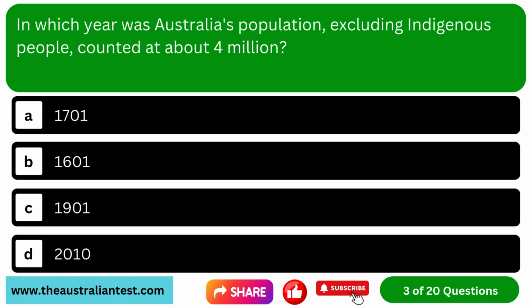Question 3. In which year was Australia's population, excluding Indigenous people, counted at about 4 million? Option A. 1701. Option B. 1601. Option C. 1901. Option D. 2010.